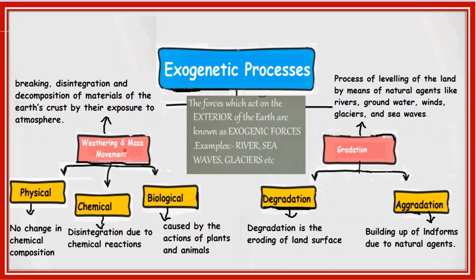Weathering is done under three methods called physical, chemical, and biological. And gradation has both degradation and aggradation. Degradation is nothing but erosion, or eroding the land surface, whereas aggradation is deposition, building up of landforms due to natural agents. Now let us see about all this in detail.